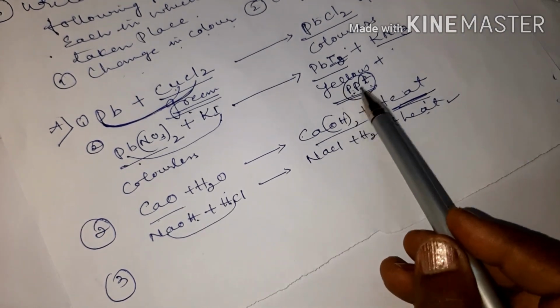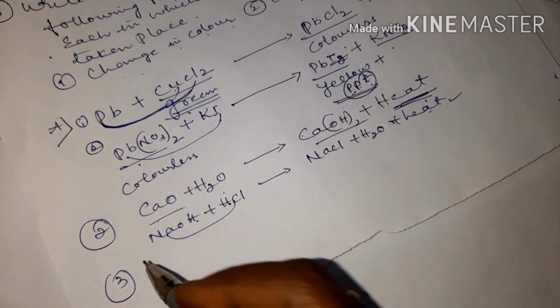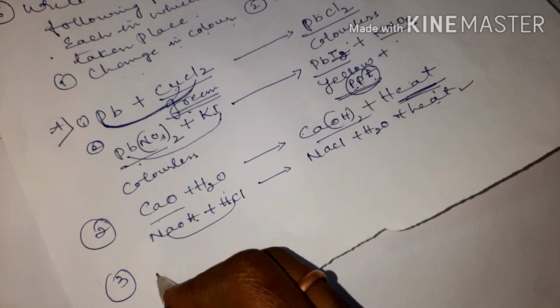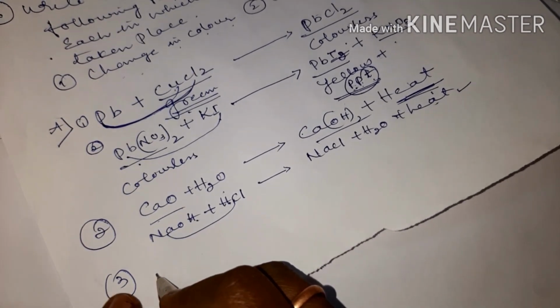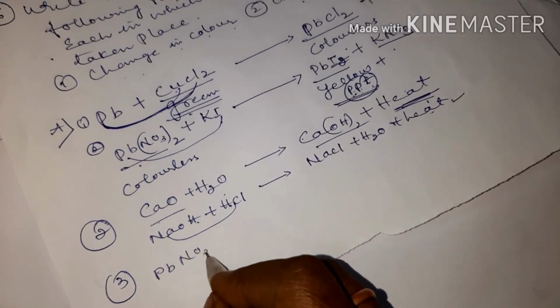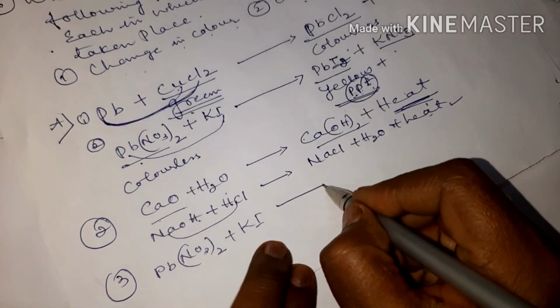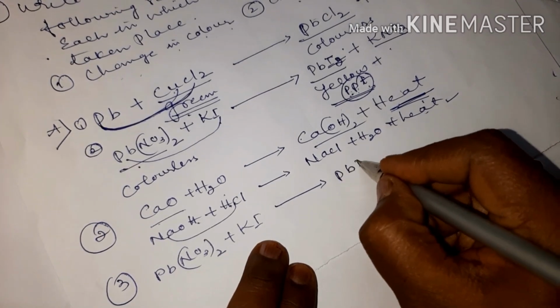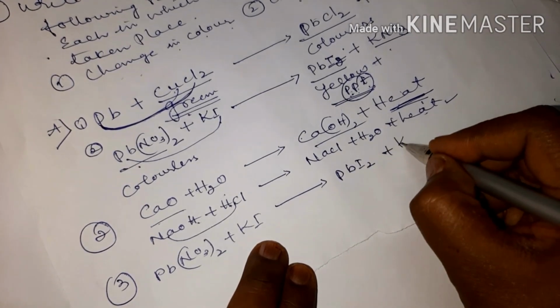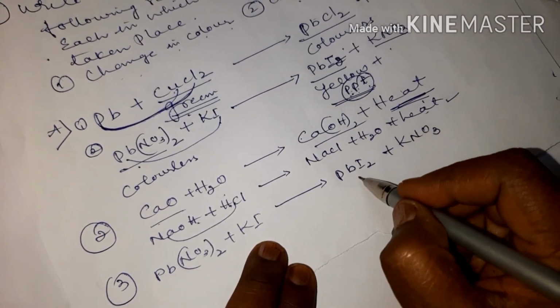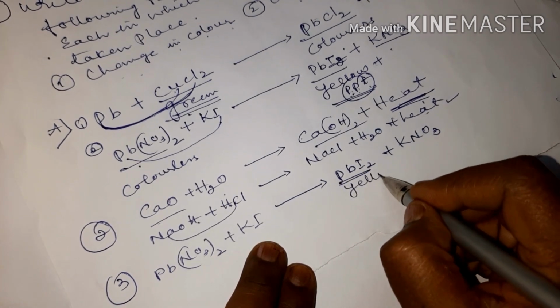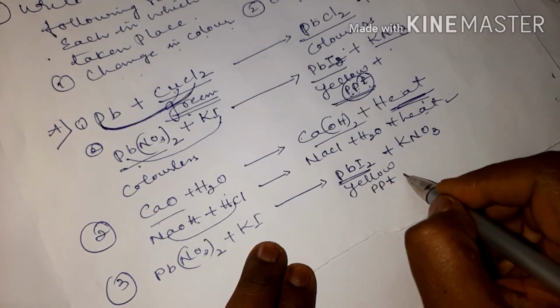Just now I told you, here you can take this reaction also children, for precipitate, that is same Pb(NO3)2 plus potassium iodide. After reacting, PbI2 plus KNO3 potassium nitrate. This is a yellow precipitate, PPT.